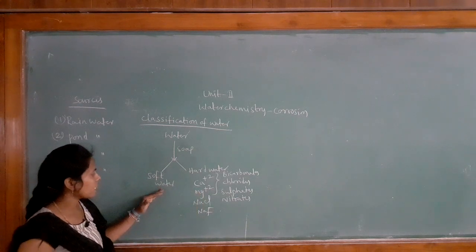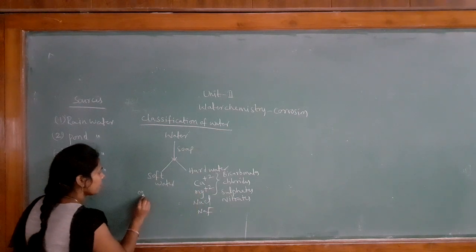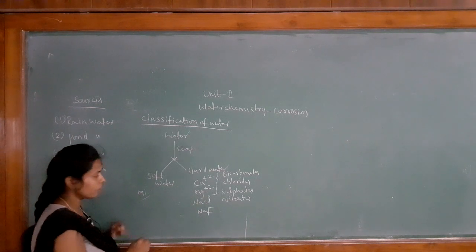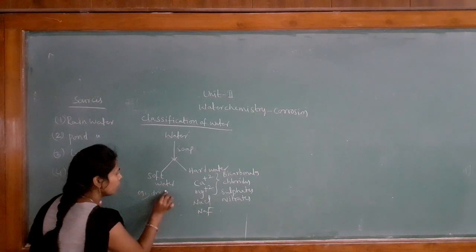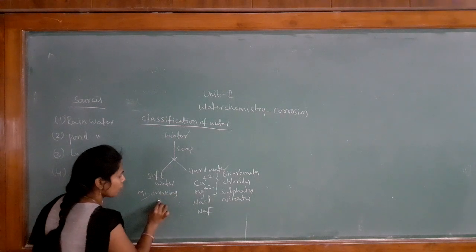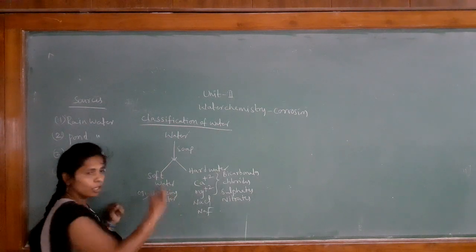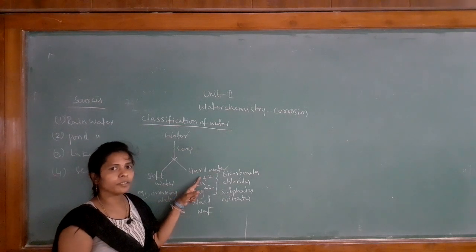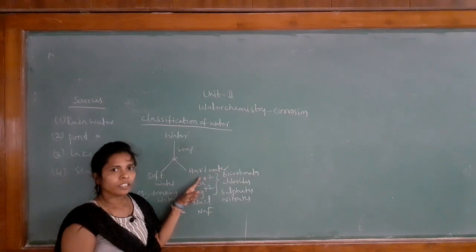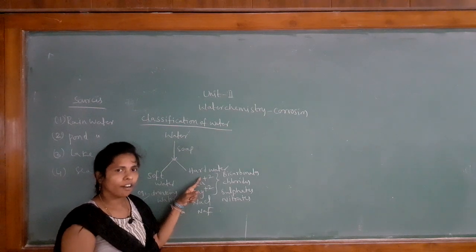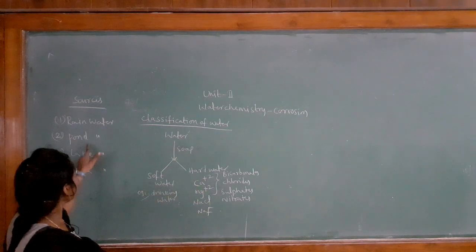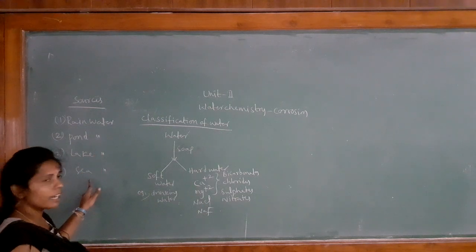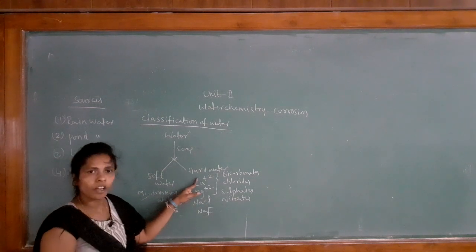So an example of soft water is rainwater. Along with rainwater, drinking water, not mineral water, is an example of soft water. But examples of hard water are borewell water and drainage water. All these are also examples of hard water: pond water, lake water and sea water.